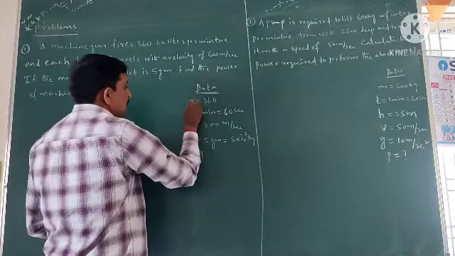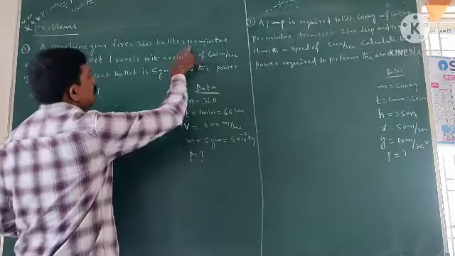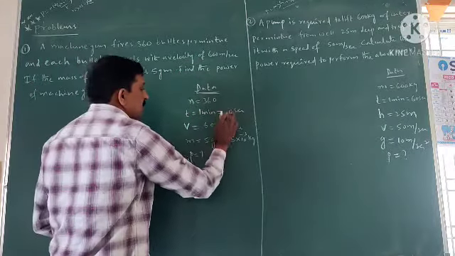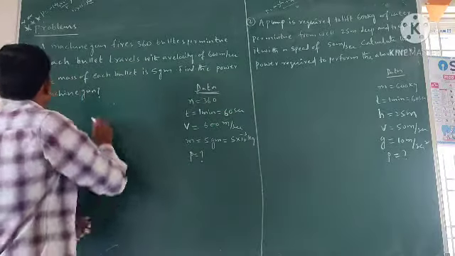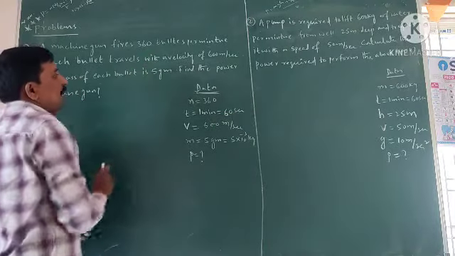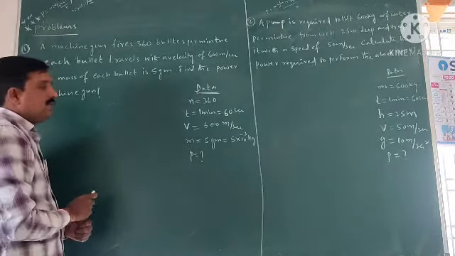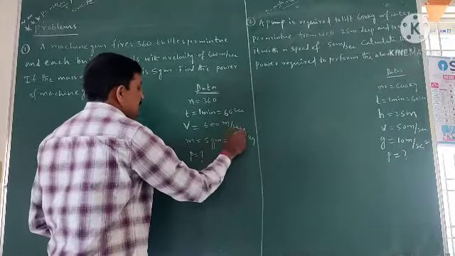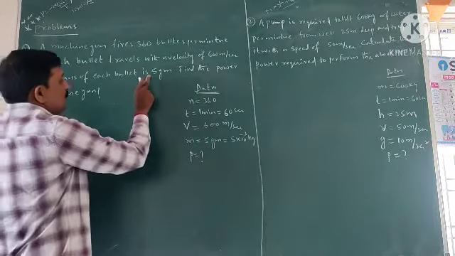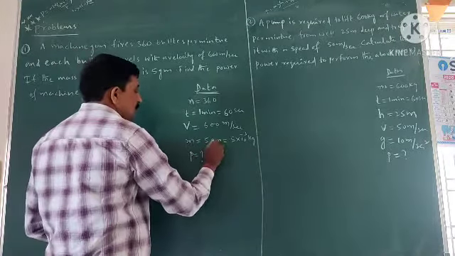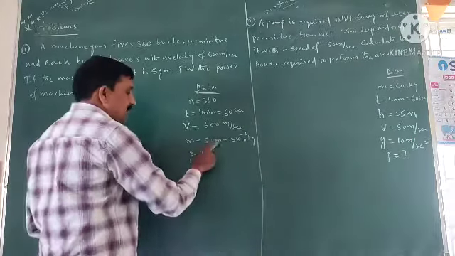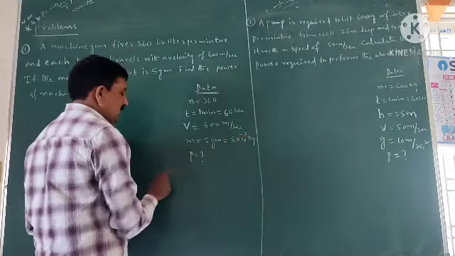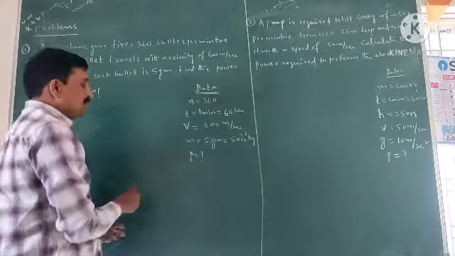How many number of bullets? N is equal to 360 per minute. T is equal to time 1 minute, nothing but 60 seconds. And each bullet travels with a velocity of 600 meter per second. So the velocity of bullet V is equal to 600 meter per second. And if the mass of each bullet is 5 grams, grams is converted into kilograms by dividing with 1000, so 5 into 10 power minus 3 kg. And find out the power of machine gun P.